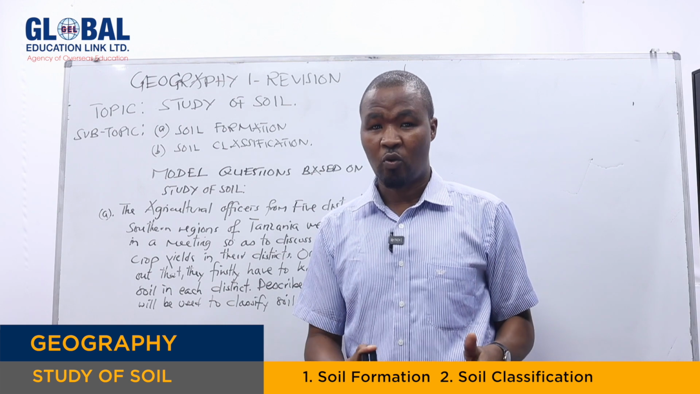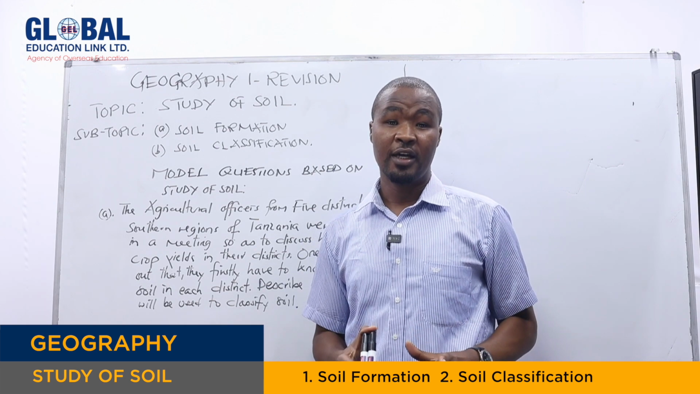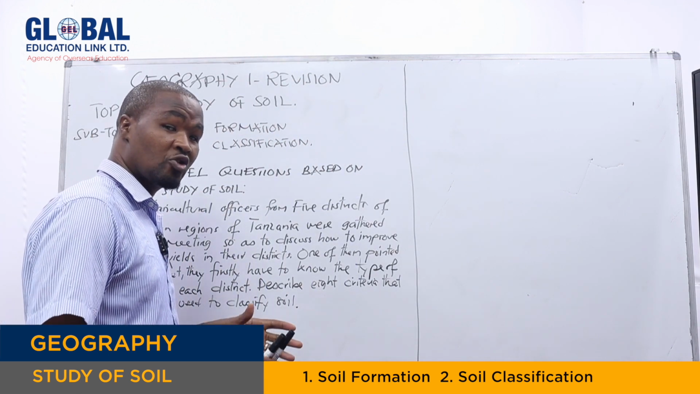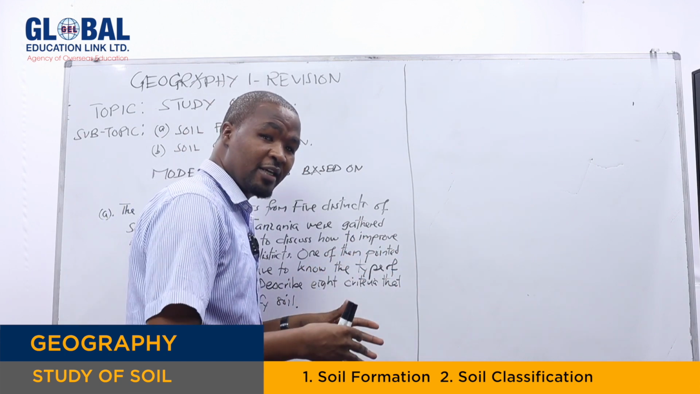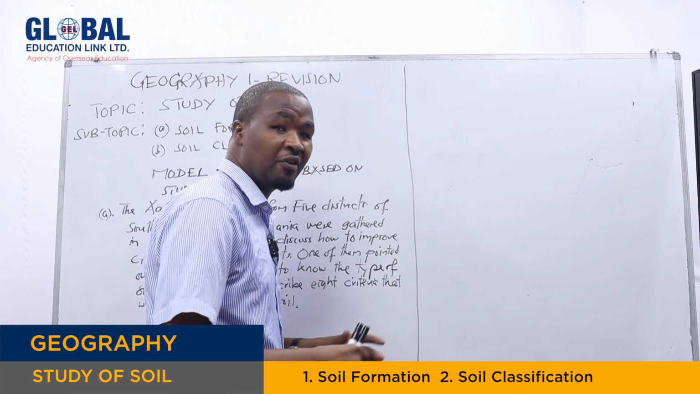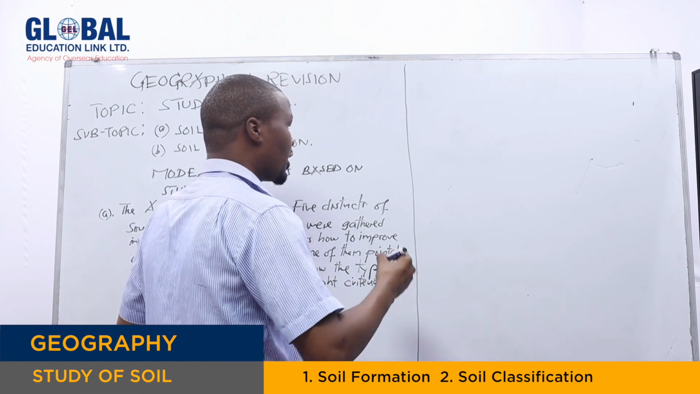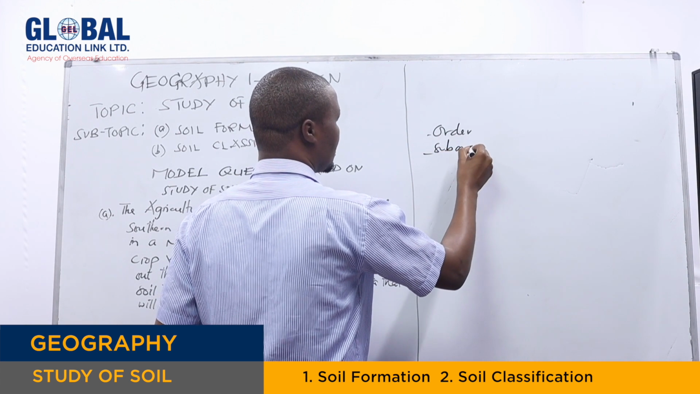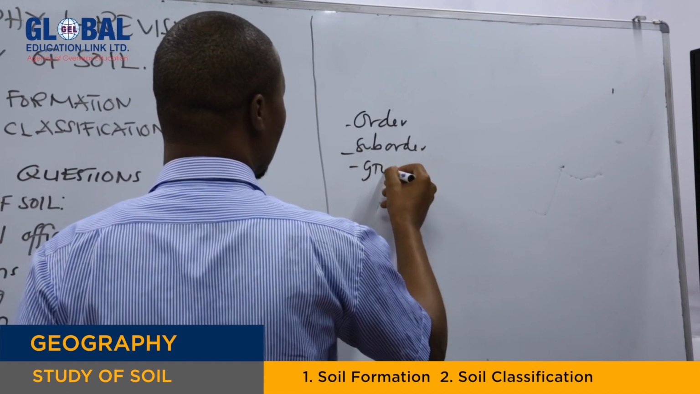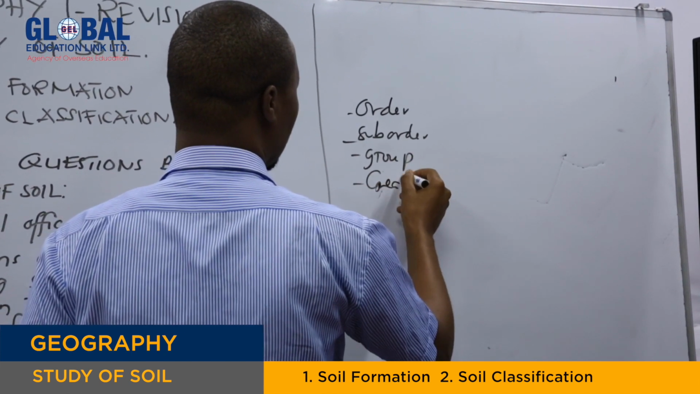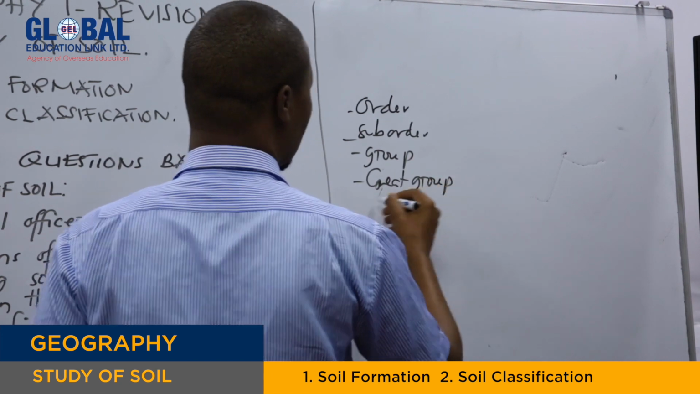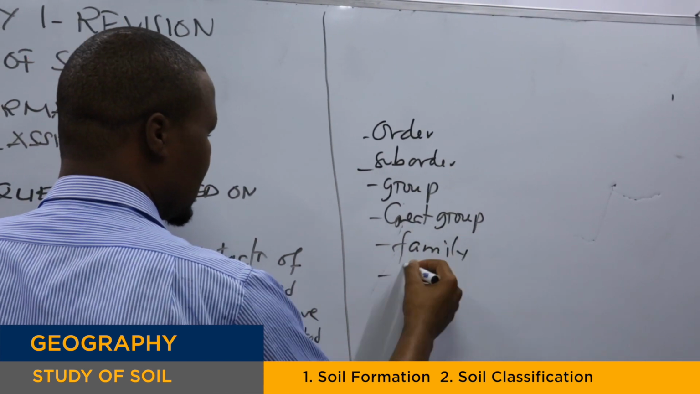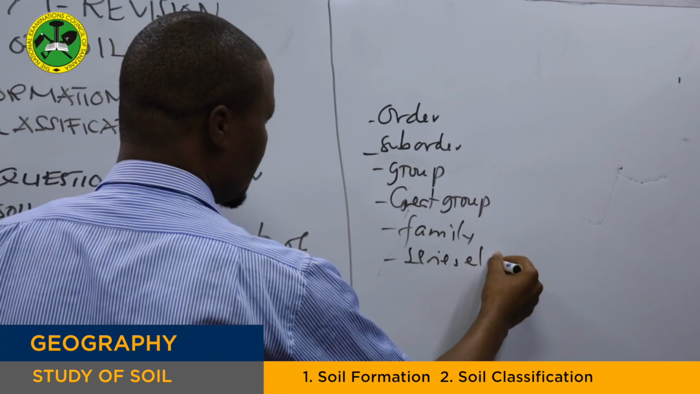As you remember, the soil classification system is cumbersome because it involves a lot of criteria. In the early years, many years ago, geographers classified soil according to different groups. Some classified soil according to order, suborder, groups, some according to great groups, some according to family, series, and so on.